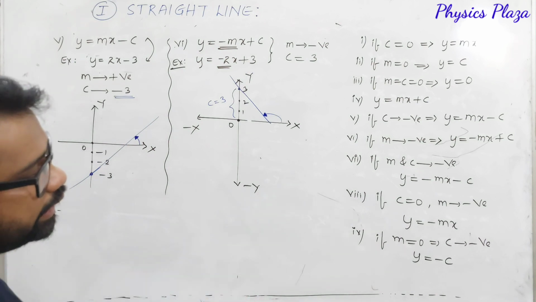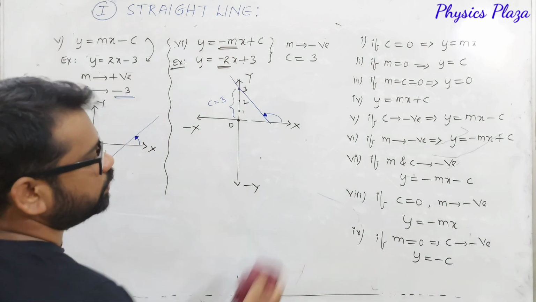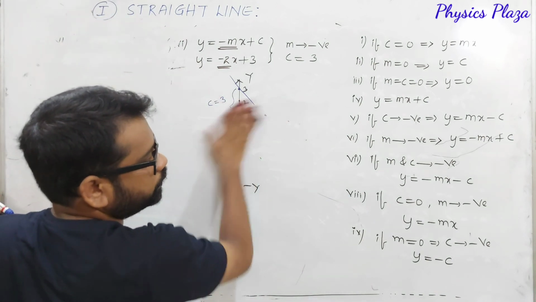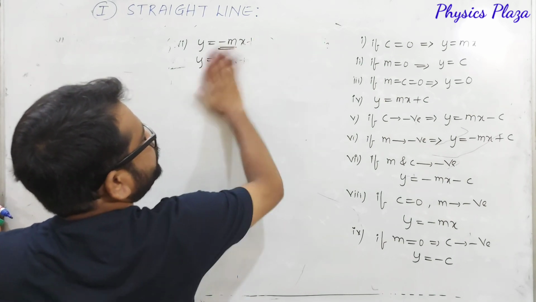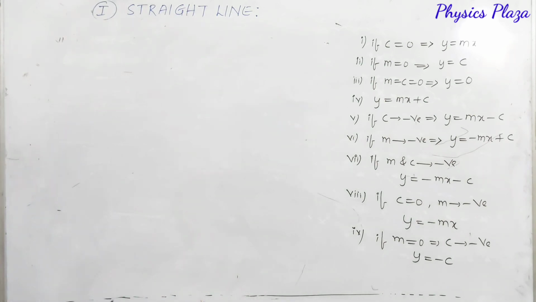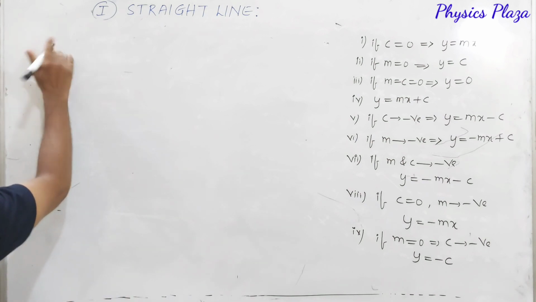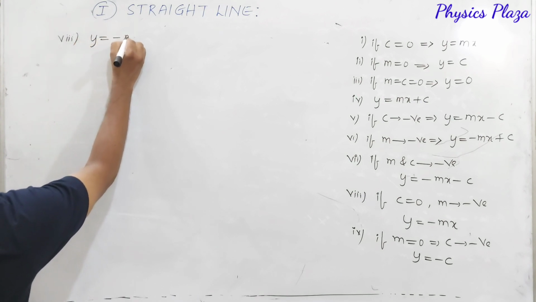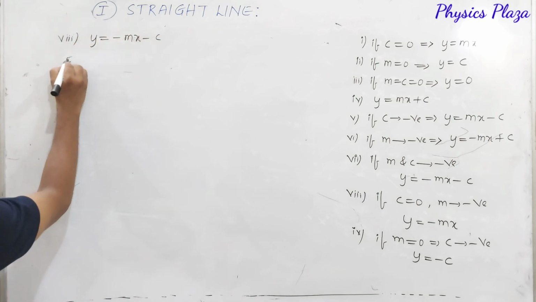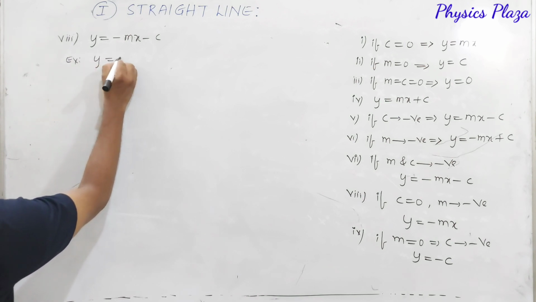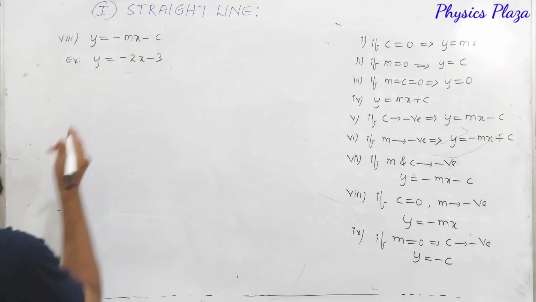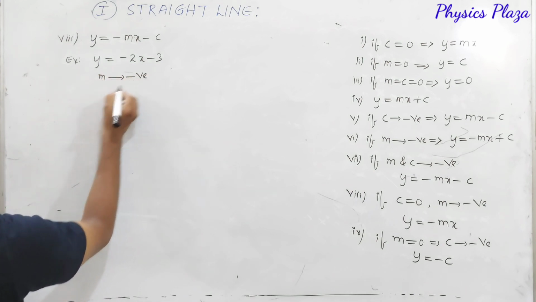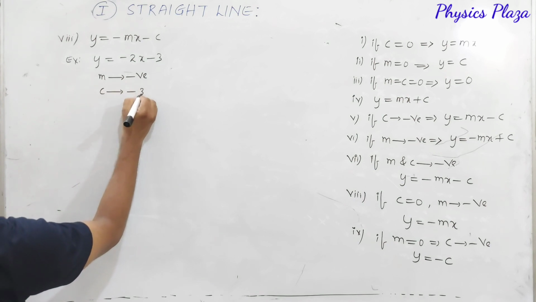Then what we have, look at the 8th one here. What about the 7th one we are missing? We will see that 7th case: both are negative, that is, slope is negative and at the same time y-intercept is also negative. Here is the 8th one, where y is equal to minus mx minus c. For example, let us compare with y is equal to minus 2x minus 3. Dear children, here slope is negative and y-intercept is also negative, that is minus 3.